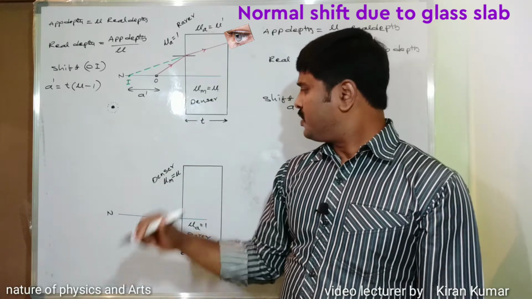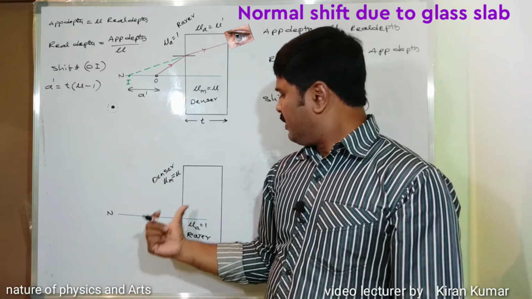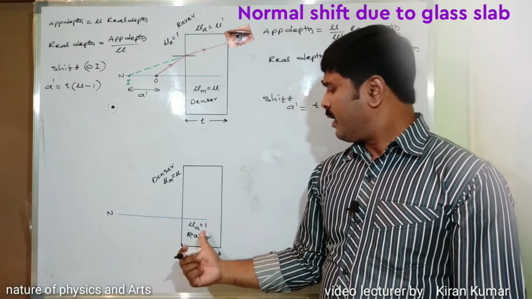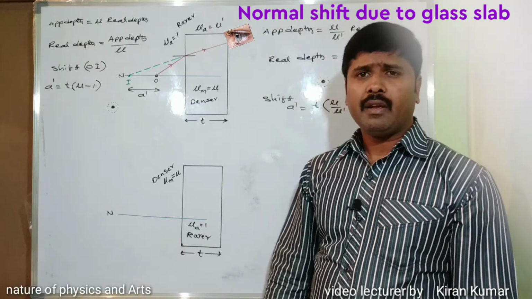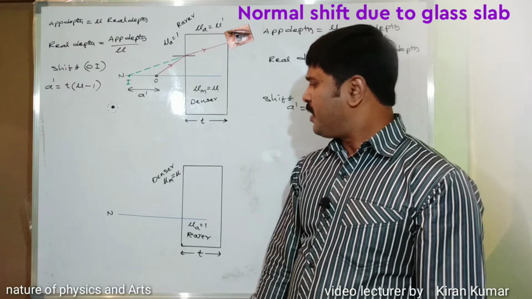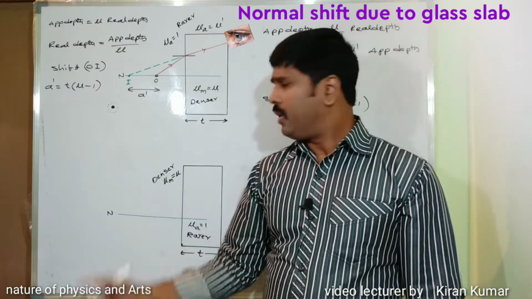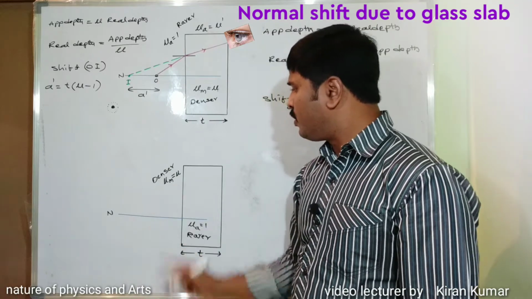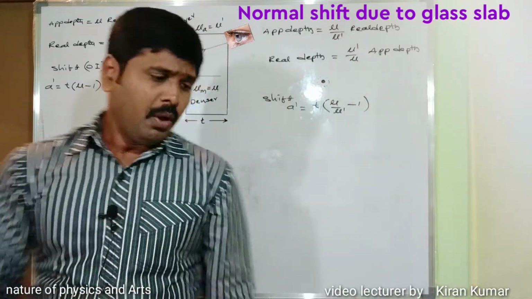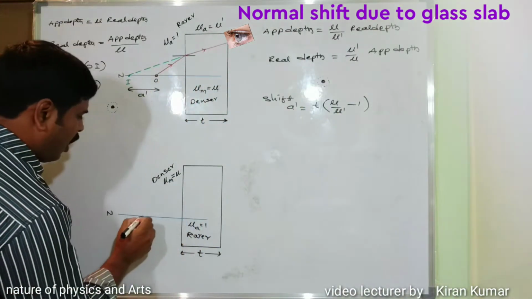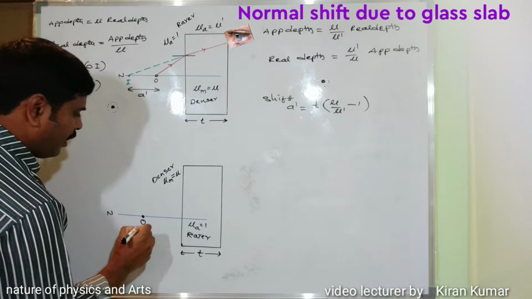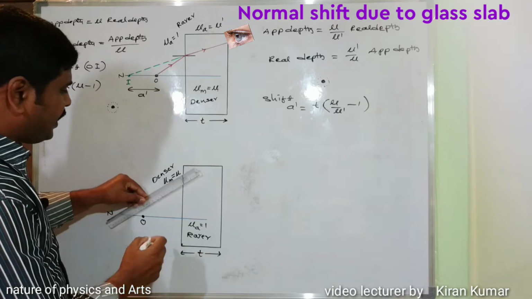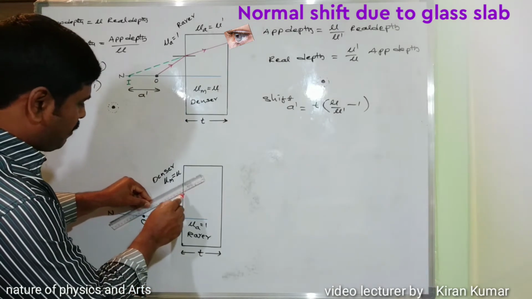Now, continuing, we can discuss this glass slab. Instead of that, we are considering a rarer medium, air, and the surrounding is taken as the denser medium, that is, mu m is equal to mu. So now consider this is the object O. Light from the object is incident on the glass slab.